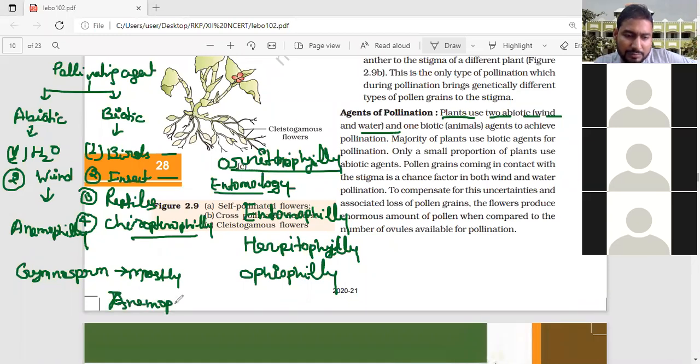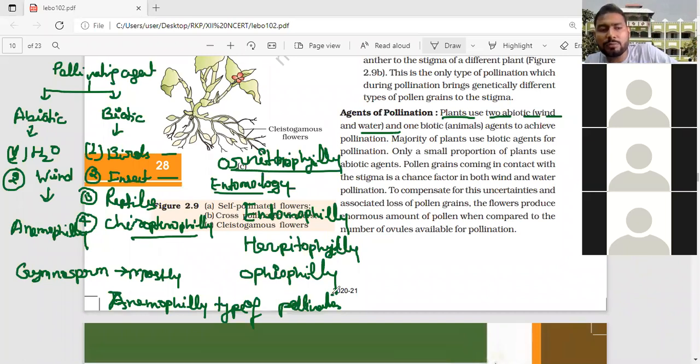We are not talking about angiosperms, I'm talking about gymnosperms. In gymnosperms, most of the pollinating agent will be air, and such pollination is known as anemophily. But in the case of angiosperms, it varies. It may be birds, insects, snakes, reptiles, chiropterophily, or water. Wind is also there.